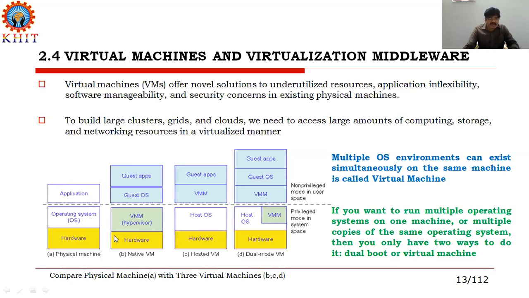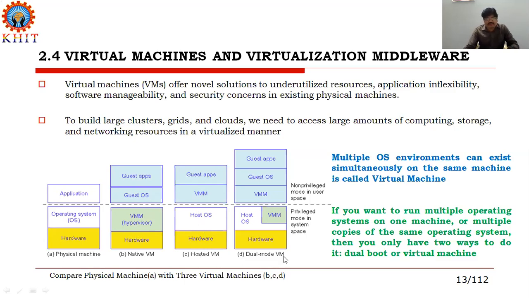Now moving to the native virtual machine. Here the hardware is not embedded with an operating system. The hardware is embedded with a virtual machine monitor, the VMM. That means that internally we are maintaining one more virtual machine layer, and the applications and operating systems are kept outside of that space. In the hosted virtual machine, the host operating system is embedded with the hardware system, and the virtual machine is kept outside, and we can access the data by using the hosted virtual machine.